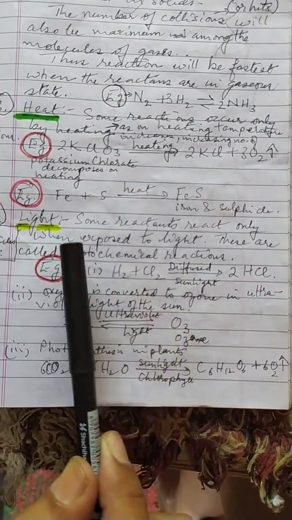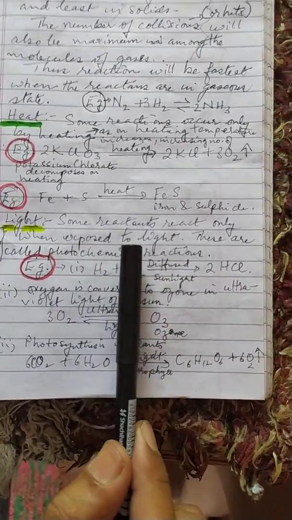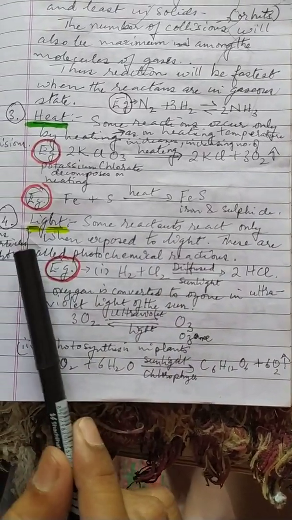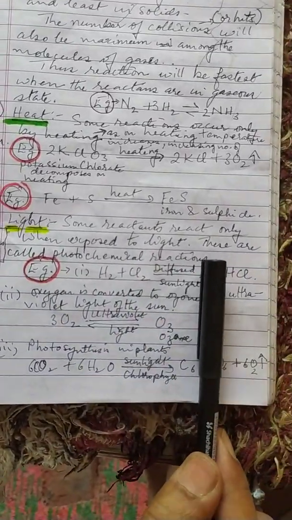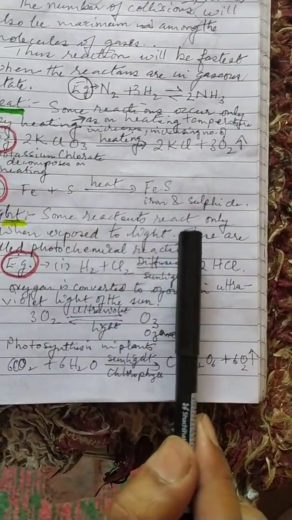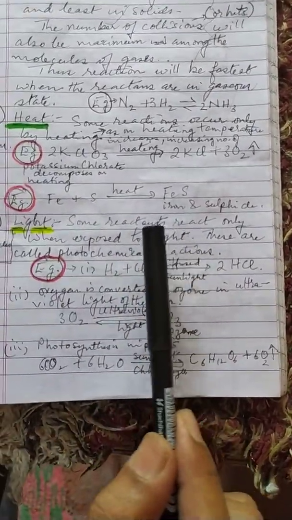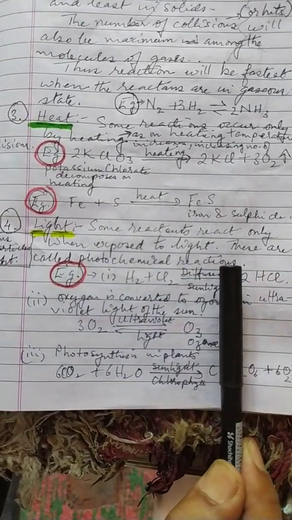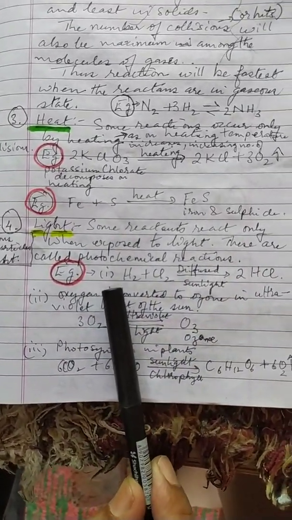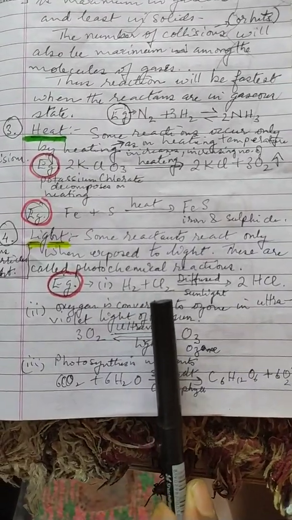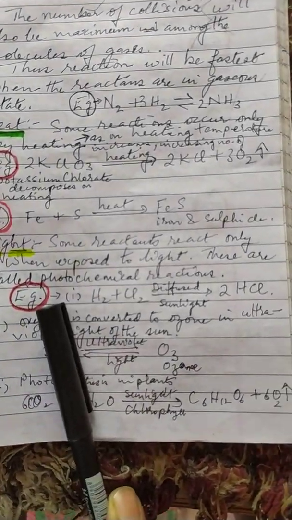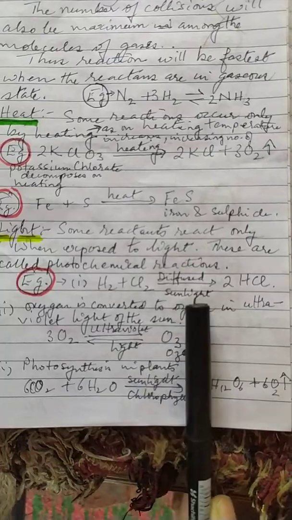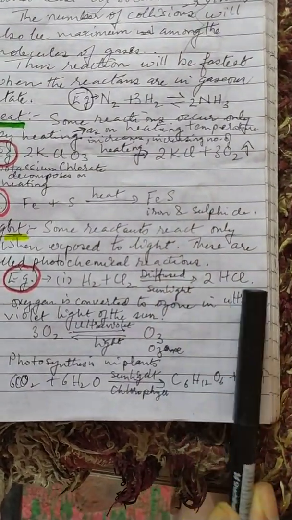And what is light formed of? Light is formed of particles called photons. And that's why the reactions which happen in the presence of light are called photochemical reactions. For example, hydrogen gas and chlorine gas combine in diffuse sunlight to give hydrochloric acid.